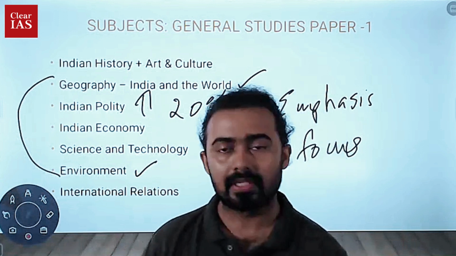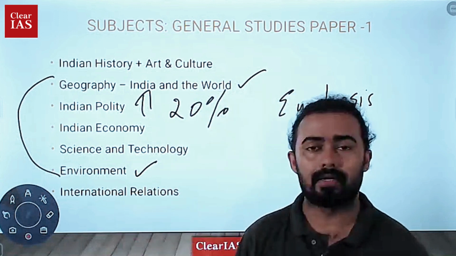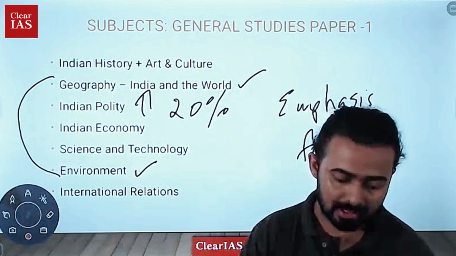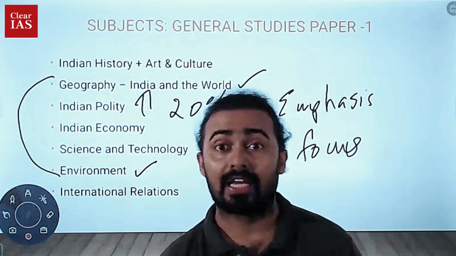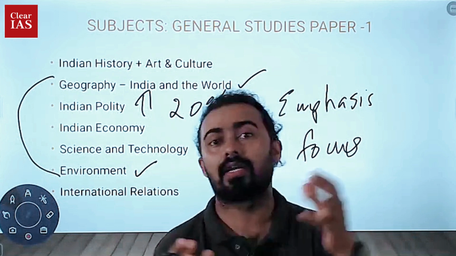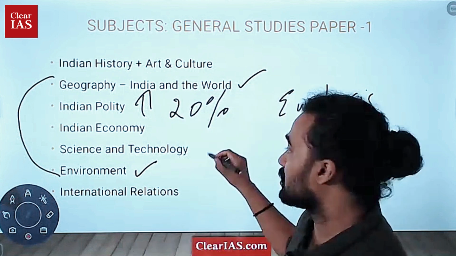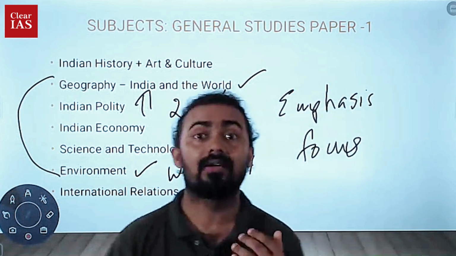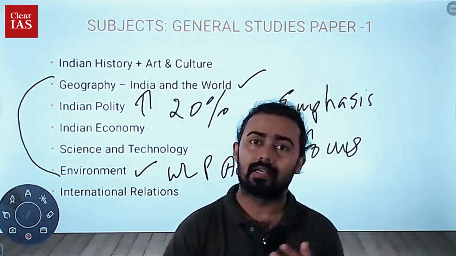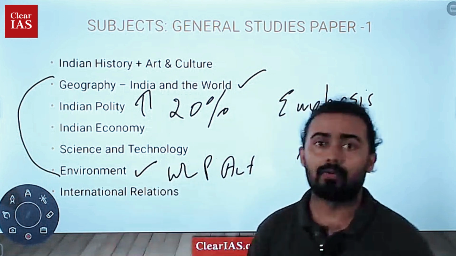And some of the questions from the environment section definitely asked about different insects and the Indian flying fox. That was one question asked under the topic of the Wildlife Protection Act. The Wildlife Protection Act was and is an extremely important topic. Continuously, year after year, that particular act has been asked.